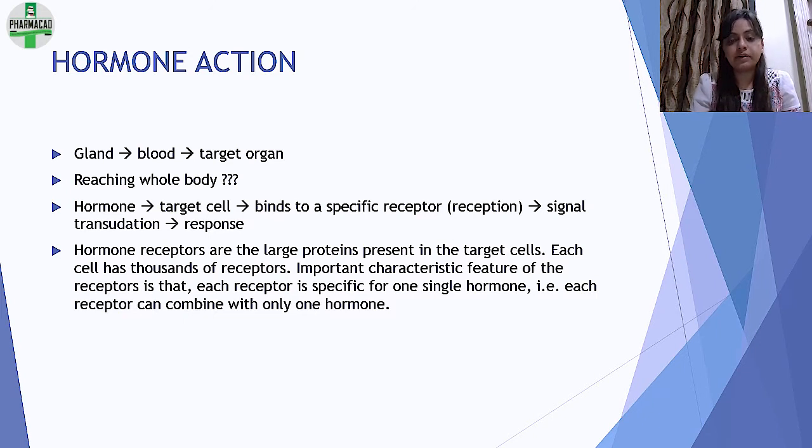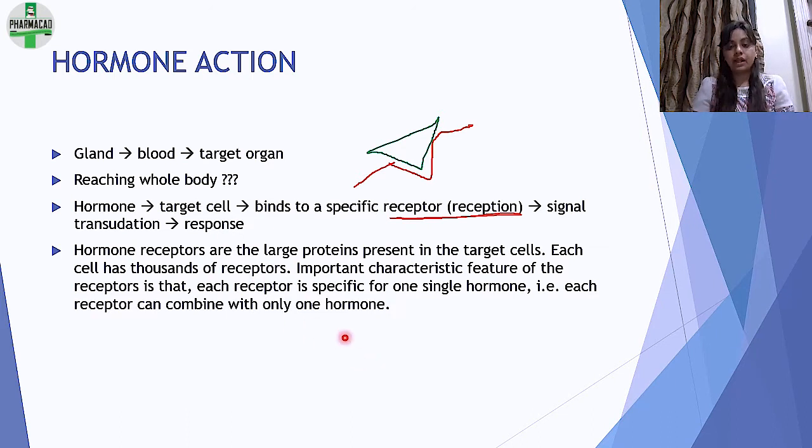There are receptors which are going to transduce those signals, and then they will pass on the message, and thus a response will take place. Although the hormone is going into the whole body, जो receptor से उसको bind होना है, let's say this is the receptor and this is the hormone, that is not present everywhere. जहाँ पे उसको action करना है वो ही जगह पे such receptors will be present.